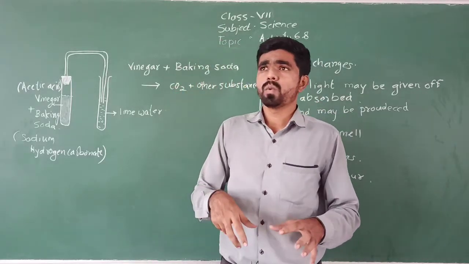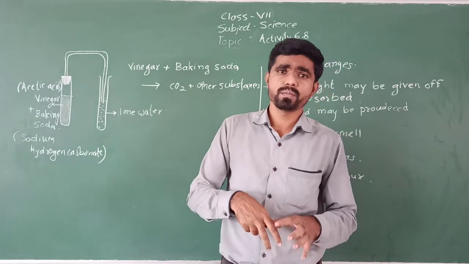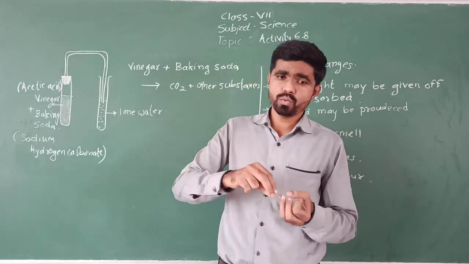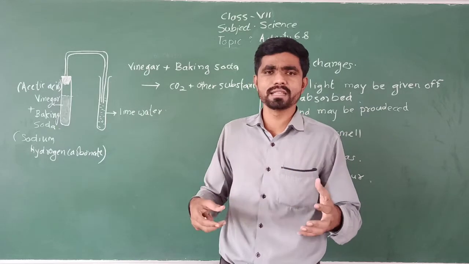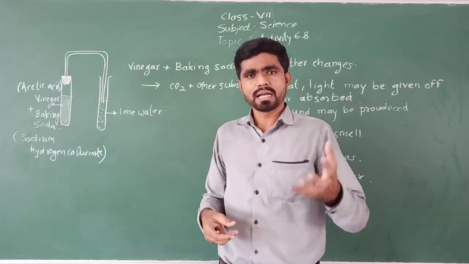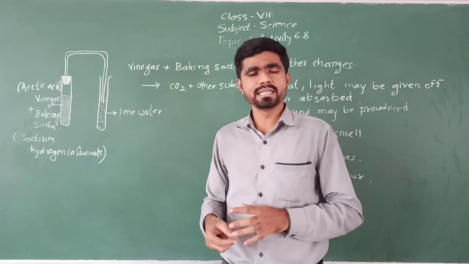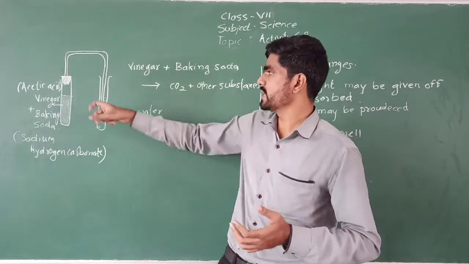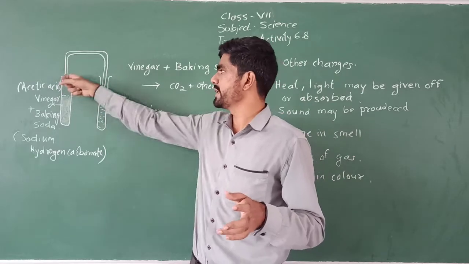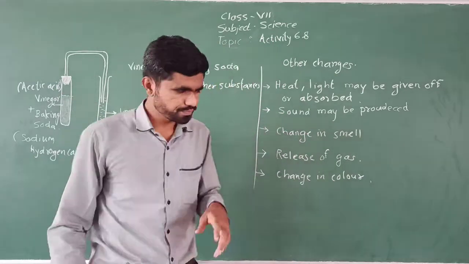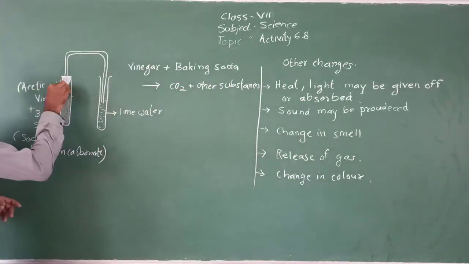Now accept the fact that CO2 as a gas will release out. CO2 एक गैस है तो obviously ऊपर आने वाली है. So rather than letting it go release into the atmosphere, what we did, we added a cork so that it should not escape out, and from that cork we added a tube. Okay, so here a tube is there.